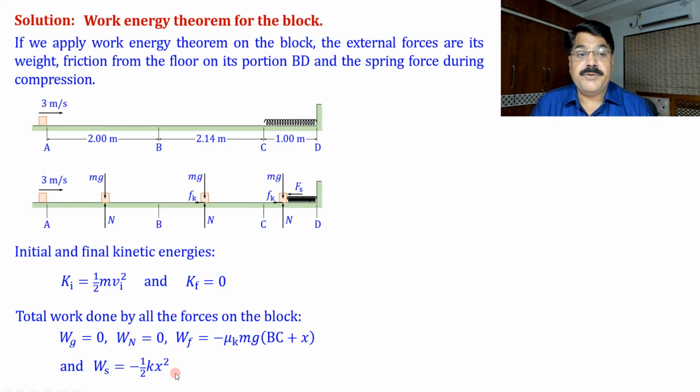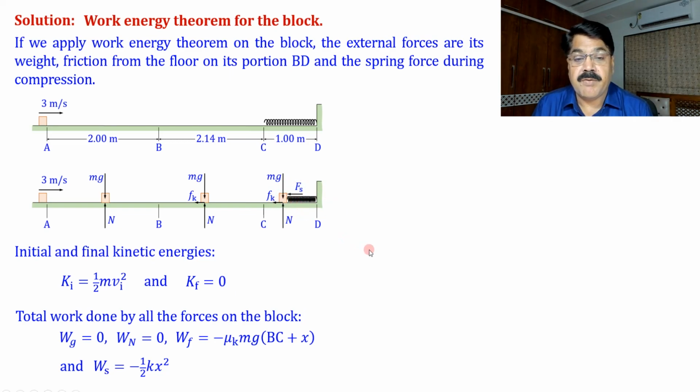of course, spring force is the external force, but to calculate work done by the spring force, what idea are we using? We are considering the spring-block system. So work done by this spring force will be equal to the decrease in potential energy. Again, there is spring force on the wall and spring force on the block. Out of this, spring force on the wall is not doing any work. The total work is done by the spring force on the block.